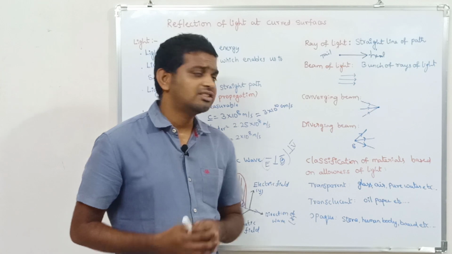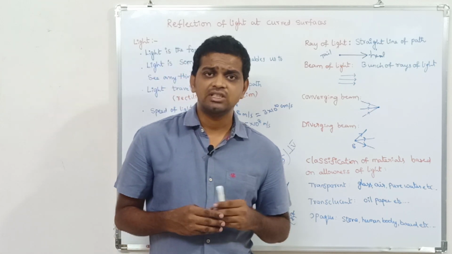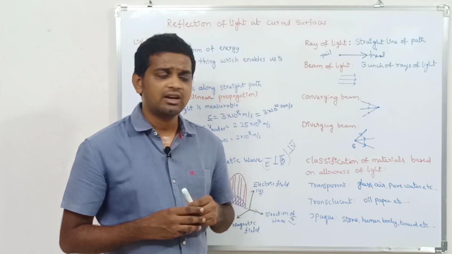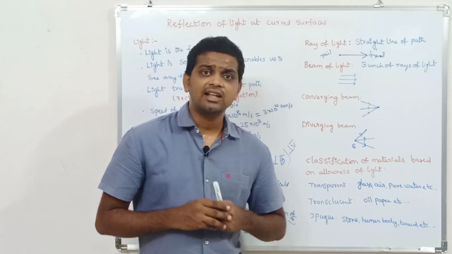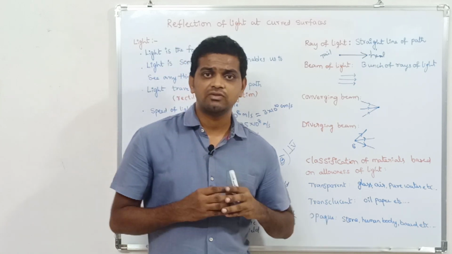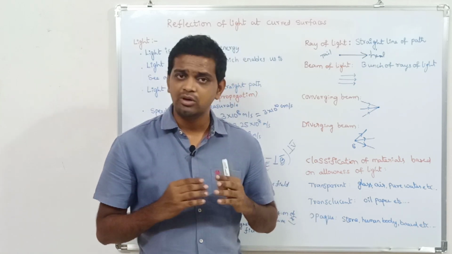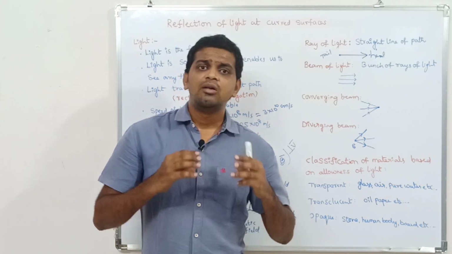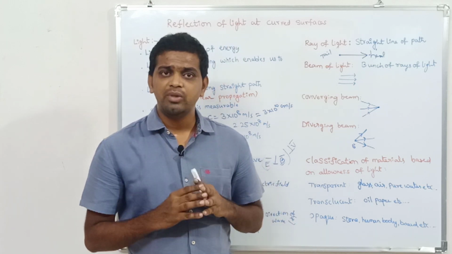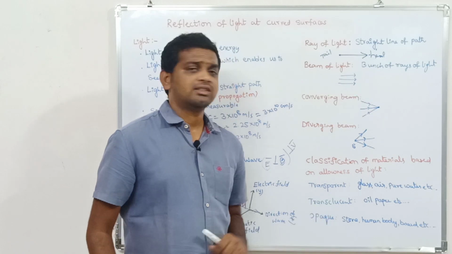Coming to the transparent substance, you won't get a shadow in the case of transparent substances. Coming to the translucent substance, whatever shadow is formed is partially visible to our eye. Why? Because both reflection and refraction will occur in the case of the translucent substance.